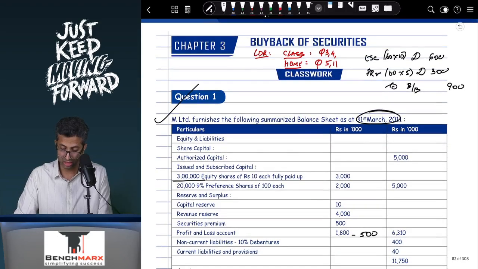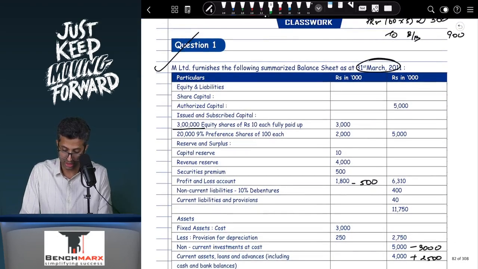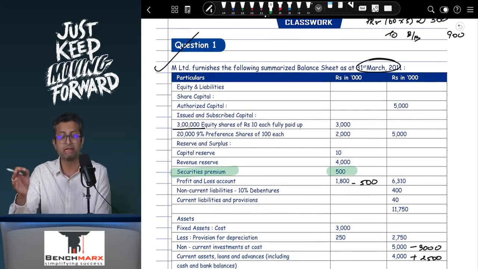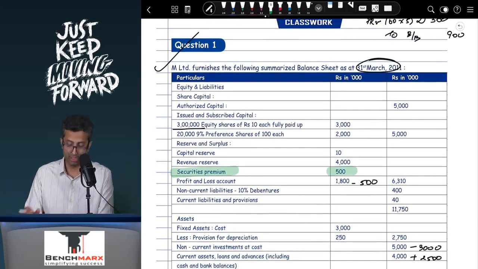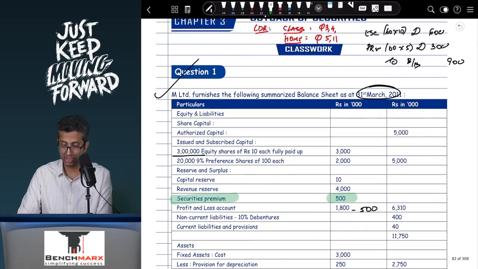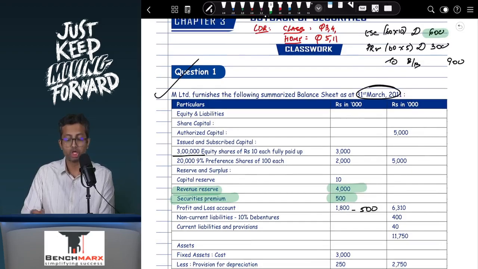Now this 300 of premium will be written off first against what? Securities premium. Do I have enough balance? Yes. So securities premium account debit to premium, and then whatever 600 will be transferred from the general reserve or revenue reserve to the CRR.